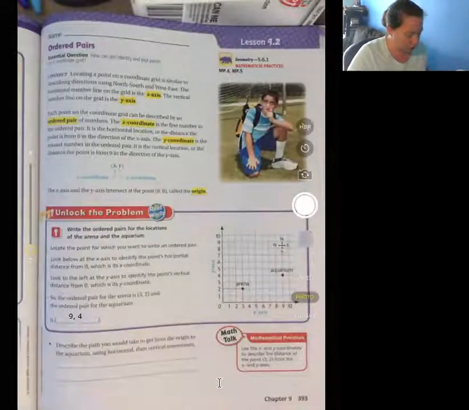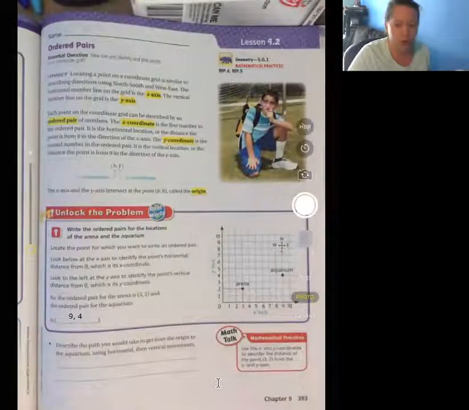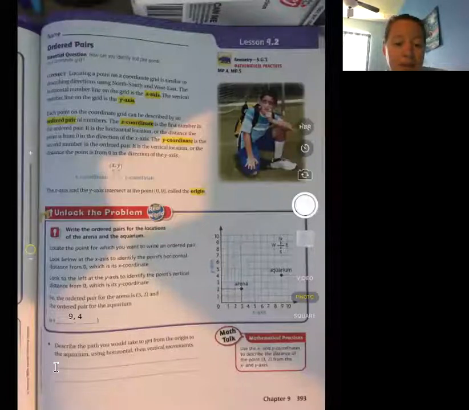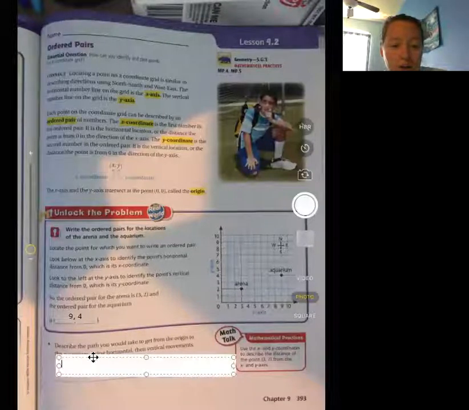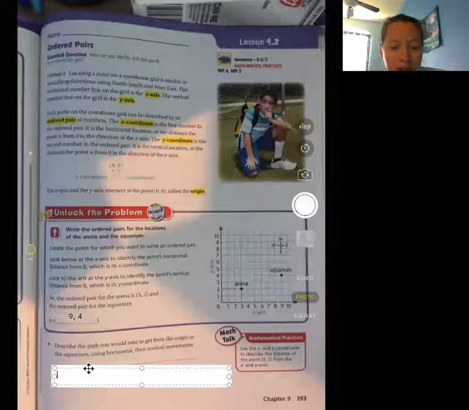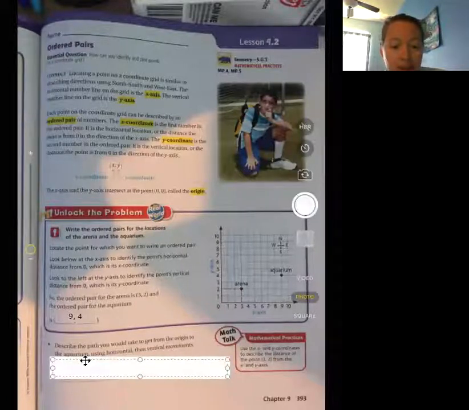Describe the path you would take to get from the origin to the aquarium using horizontal and then vertical movements. Okay, I need to move my computer, so just a sec. All right, so we are starting at the origin. We're starting at the 0, trying to get to the aquarium.